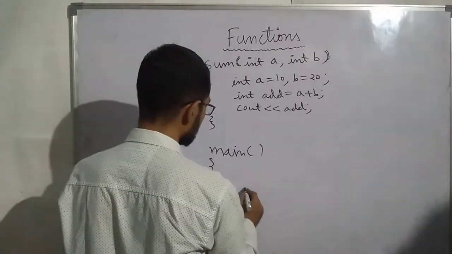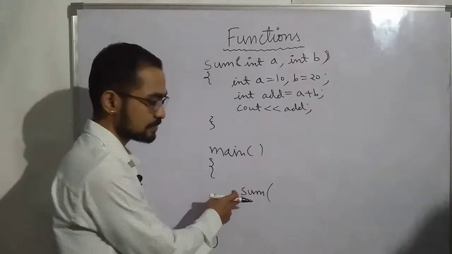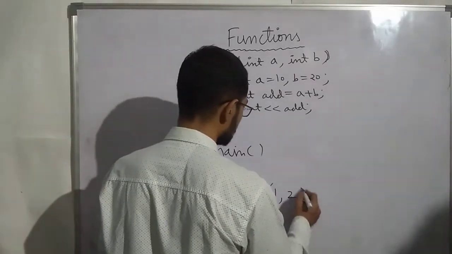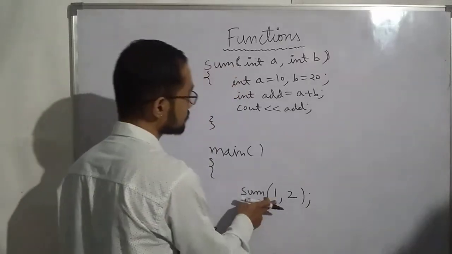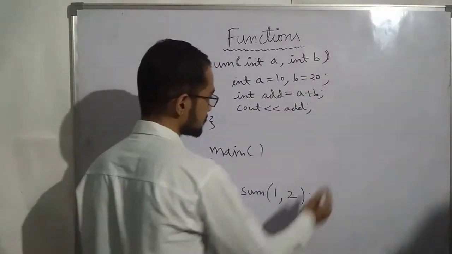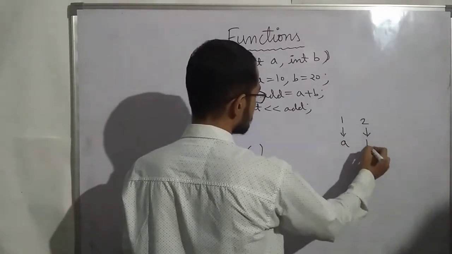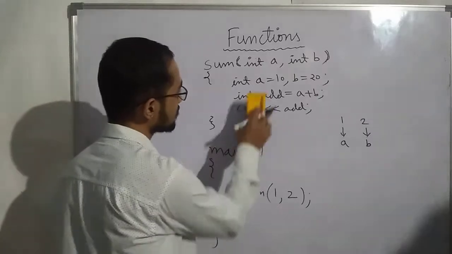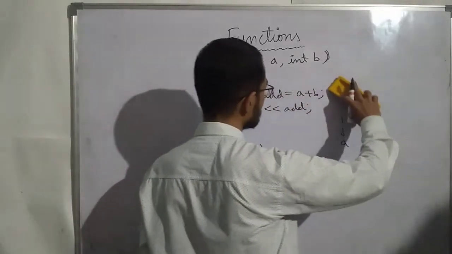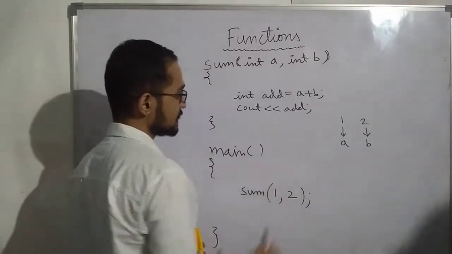So when I call this function, you can pass any values. For example, I am passing 1 comma 2. Now this 1 will go inside the first parameter, and this 2 will go inside the second parameter. So 1 will go inside a, 2 will go inside b. Now you don't have to set the value of a as 10 and b as 20. We can remove this part. We can simply take add equals a plus b and print add.